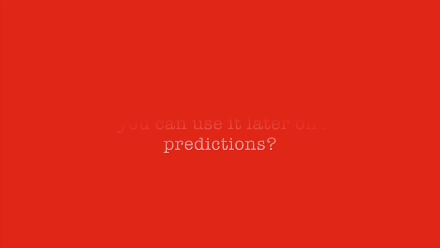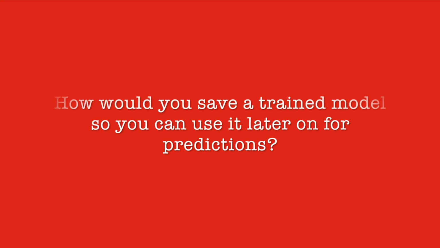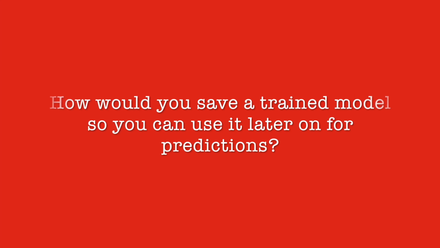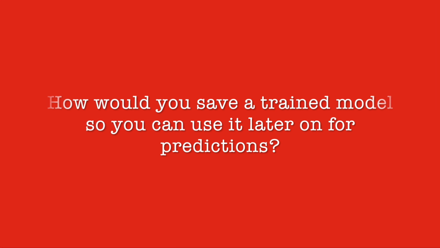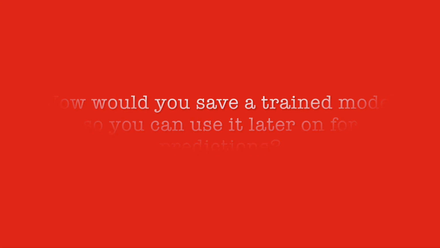If you've trained a machine learning model, how would you save it to use it for future predictions? You would specify a model directory when you set up an estimator, and the estimator will simply write out the weight and bias values in that directory. Using a trained model for predictions simply involves instantiating your estimator. In our case, it was a linear regressor, by pointing to the model directory.